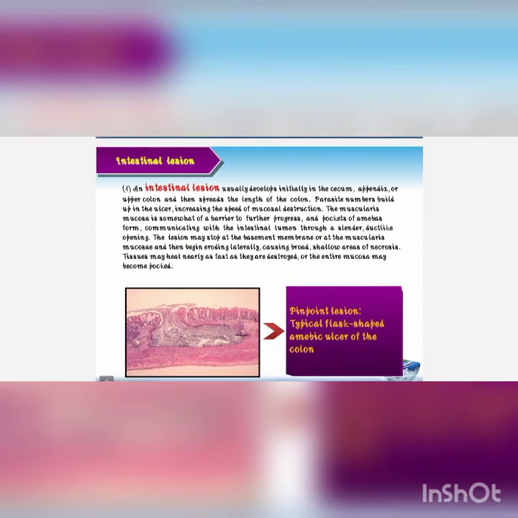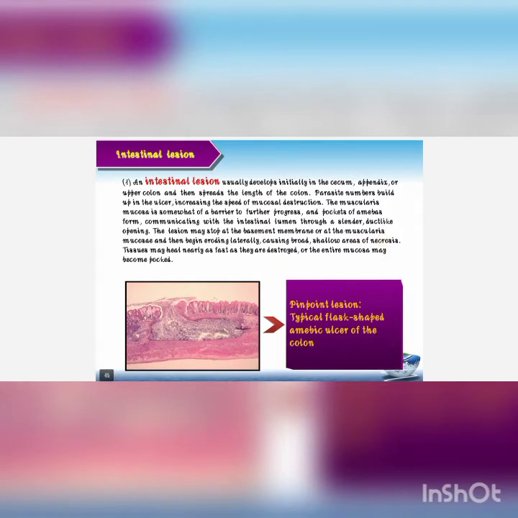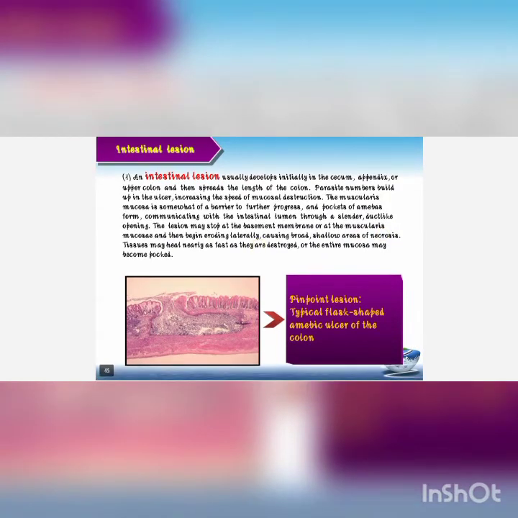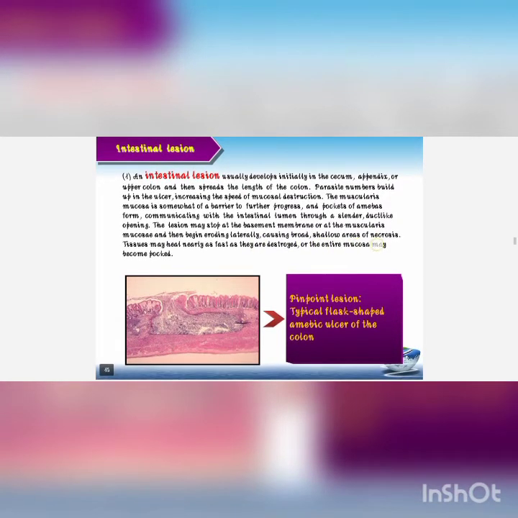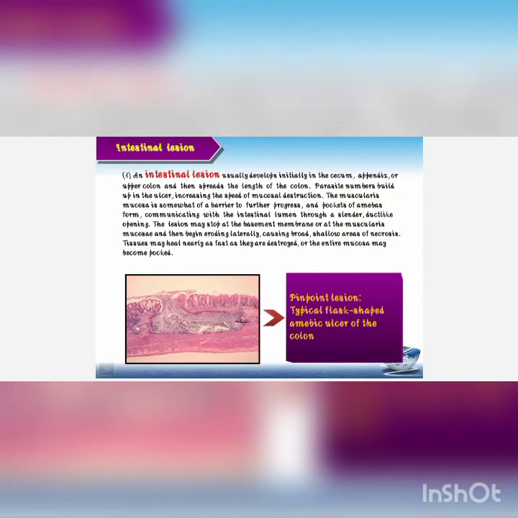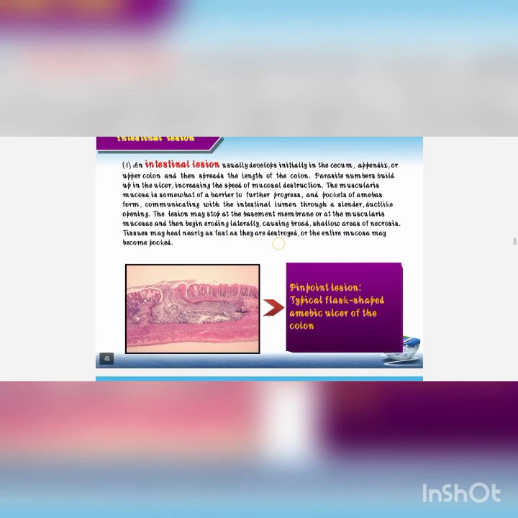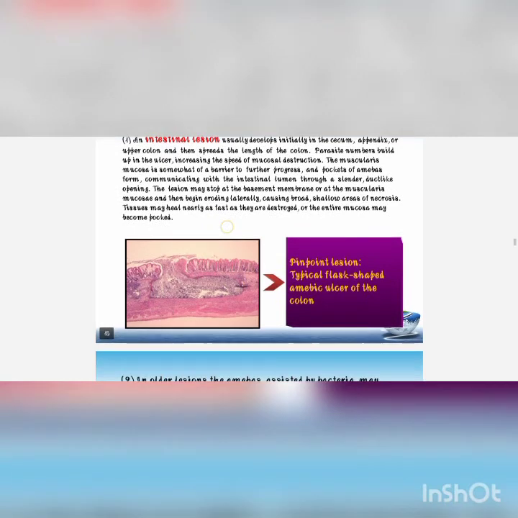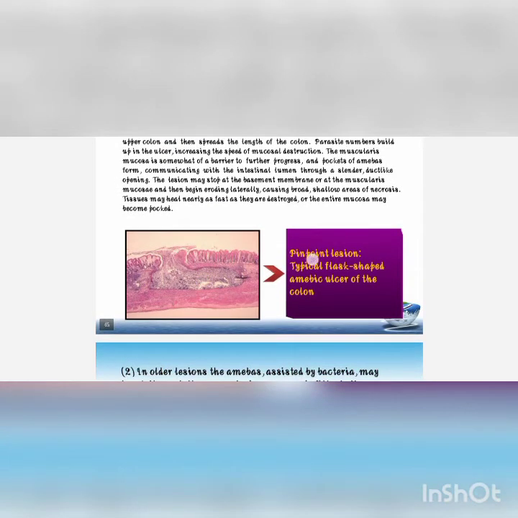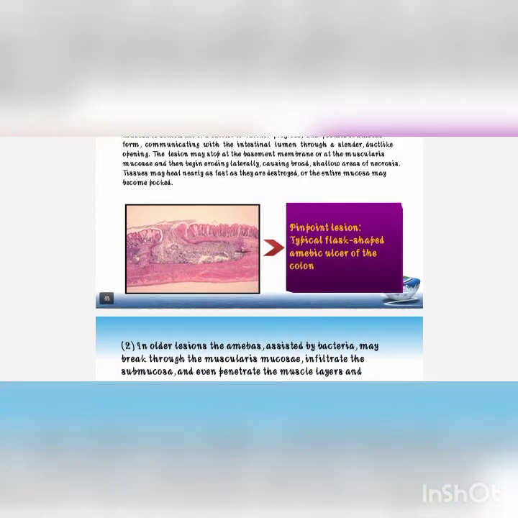The lesion may stop at the basement membrane at the muscularis mucosa and begin eroding laterally, causing broad, shallow areas of necrosis. Tissues may heal nearly as fast as they are destroyed, or the entire mucosa may become pocked, like here. Here you can see the pinpoint lesion, the typical flask-shaped amoebic ulcer of the colon.